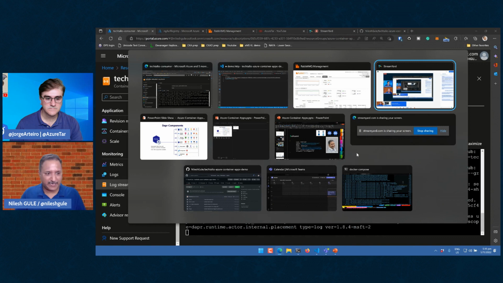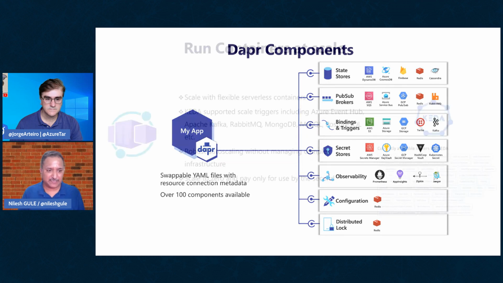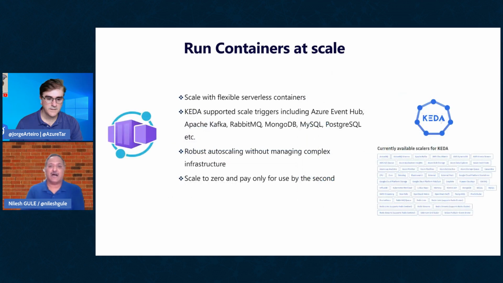So let's switch back to the slides for a while. So what we saw here was how we configure the PubSub component, the RabbitMQ, and how we use that in the application. The next thing I want to show is how we can scale.